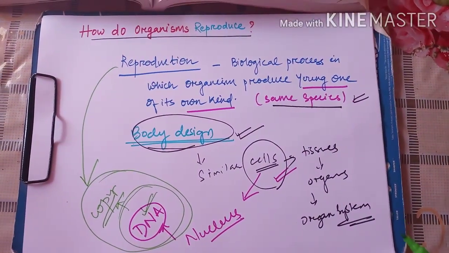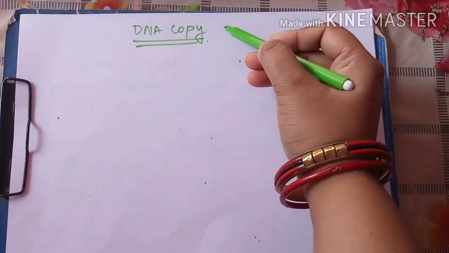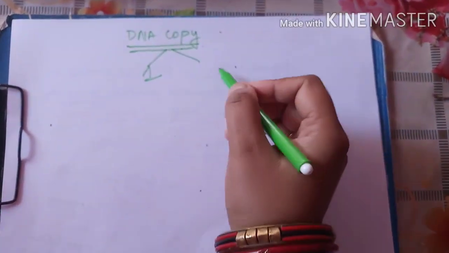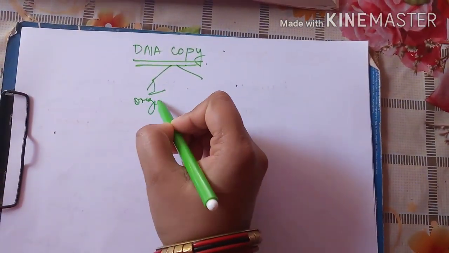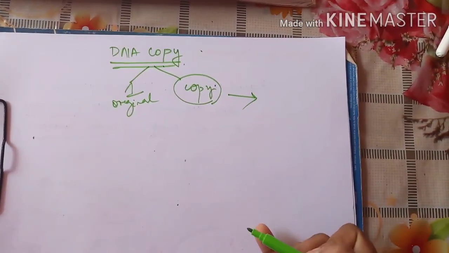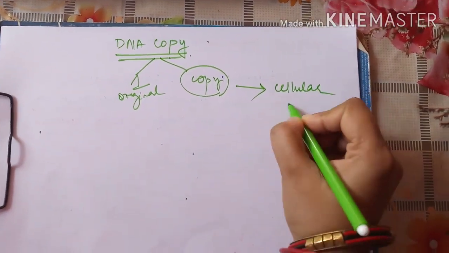Now what will happen if the DNA copy is formed? That DNA copy has one which is the original, and the second one is the copy. This copy is required to get a cellular apparatus around itself.